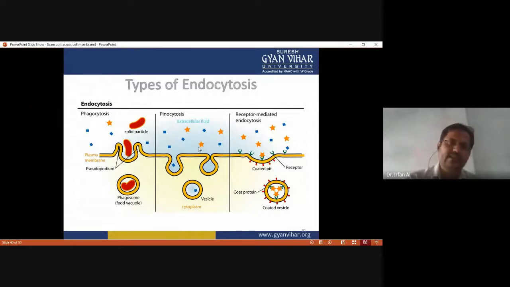Here the term is pinocytosis because the engulfed particles are in liquid form, while in receptor mediated endocytosis a receptor is present, and only certain molecules that can bind with these receptors can be engulfed by the cell, not all molecules. That's why this is called receptor mediated endocytosis.